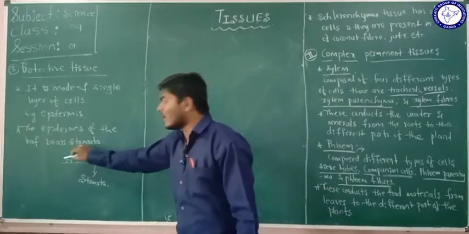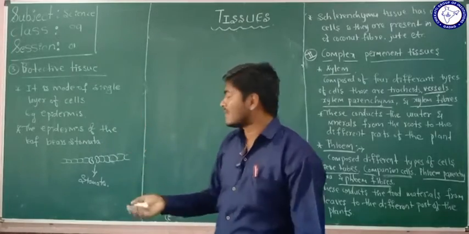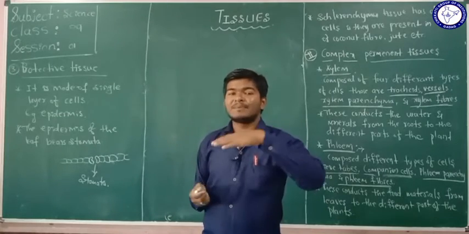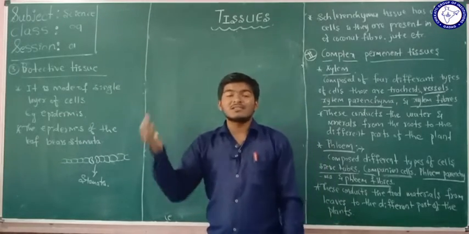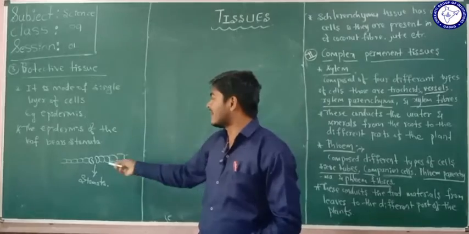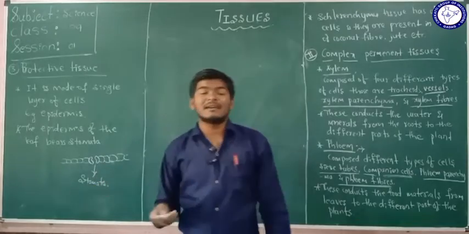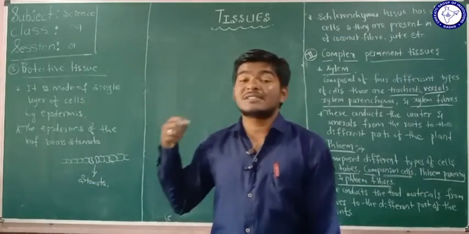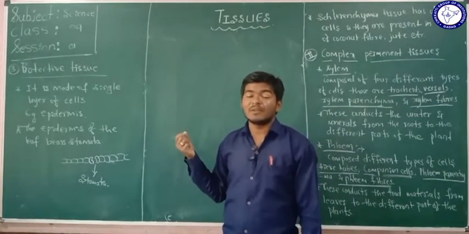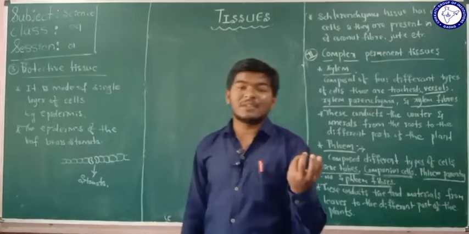So that's why these are very hard, and that's why they are called protective tissues here. The cells present in the protective tissues are somewhat hard because they protect the plant body from the loss of water or minerals. These protective tissues contain the epidermal cells, and epidermal cells have the stomata. These stomata are the main structures of the plants which they utilize for the excretion of waste materials. So this is all about the types of tissues of the plants.